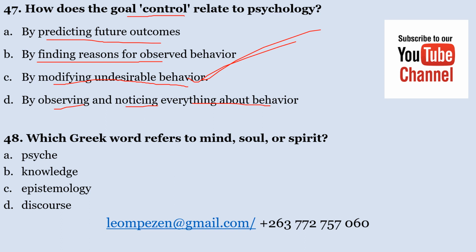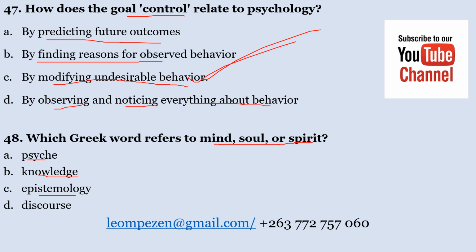Number 48. Which Greek word refers to mind, soul, or spirit? A. Psyche. B. Knowledge. C. Epistemology.